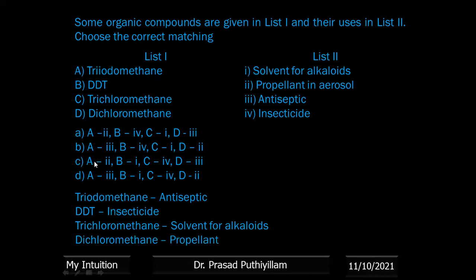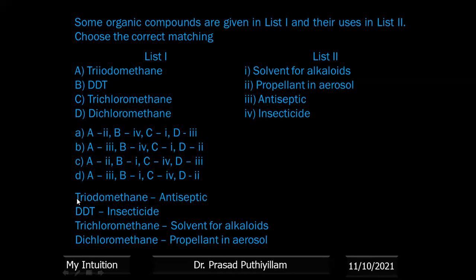We'll check A and B first. Iodine is needed, so triiodomethane is an antiseptic. A to 3 is in option B as well as option D, so option A and option C are out.